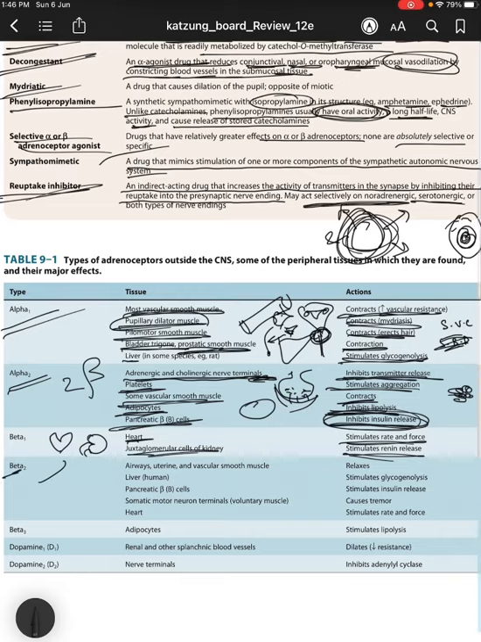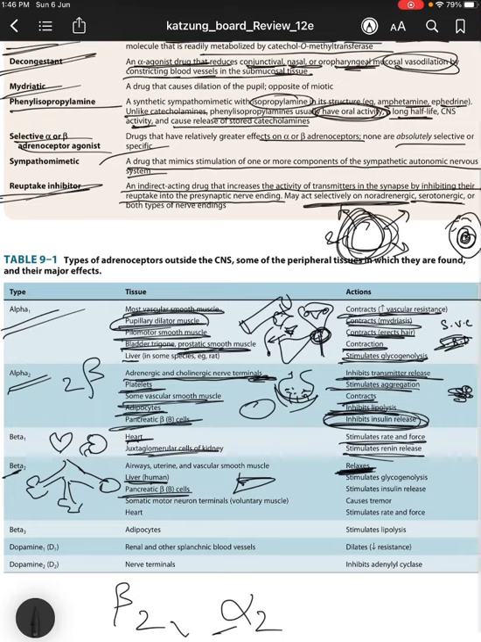Beta 2 is present in the airways, alveoli, bronchi. It relaxes the airways, causing bronchodilation. Beta 2 is present in the liver, and in pancreatic beta cells. Beta 2 and alpha 2 are present in the pancreatic B cells.